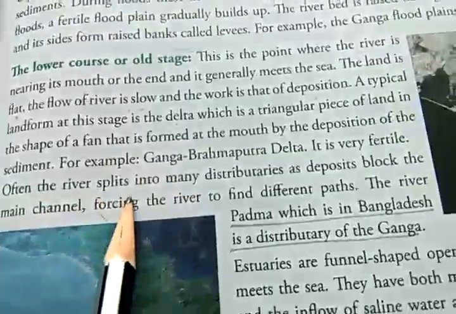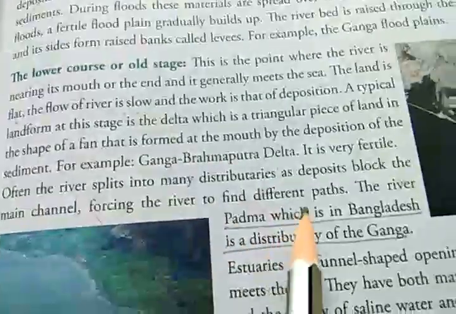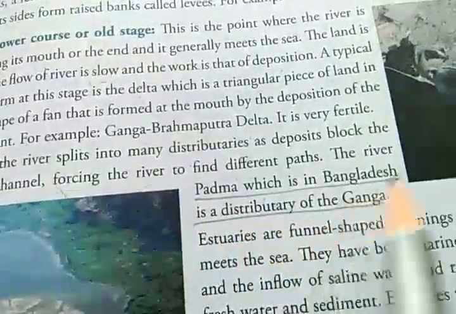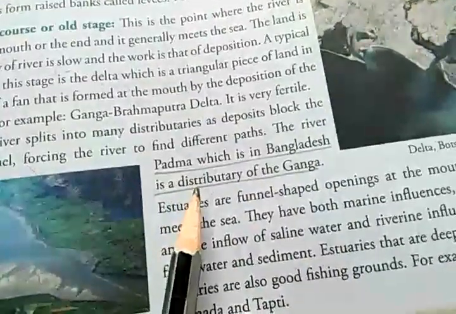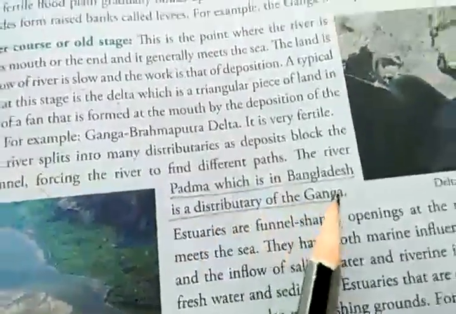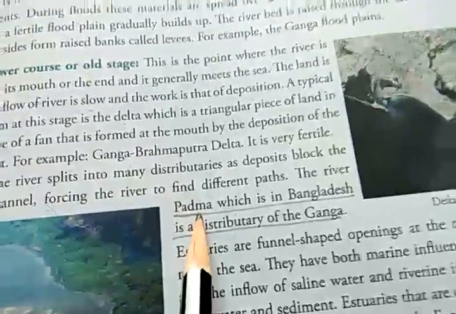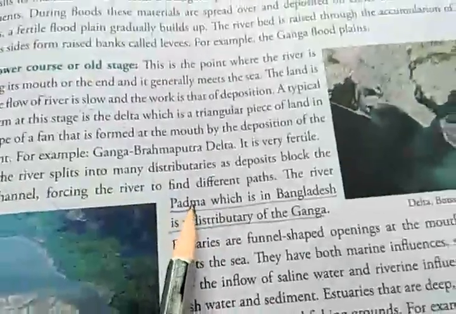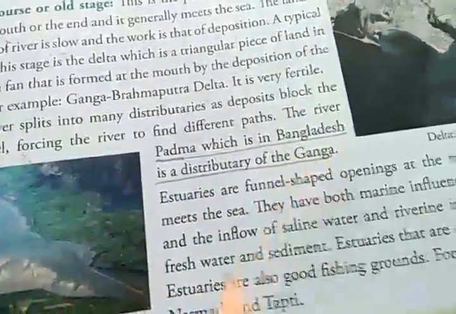So often the river splits into many distributaries as deposits block the main channel, forcing the river to find different paths. The river Padma, which is in Bangladesh, is a distributary of the Ganga. Somebody asked for an example of a distributary of the Ganga. So you can take Padma from here. The river Ganga is known as the river Padma in Bangladesh.